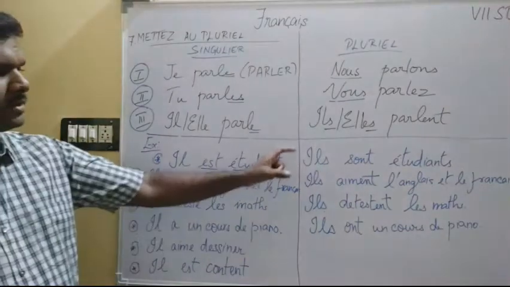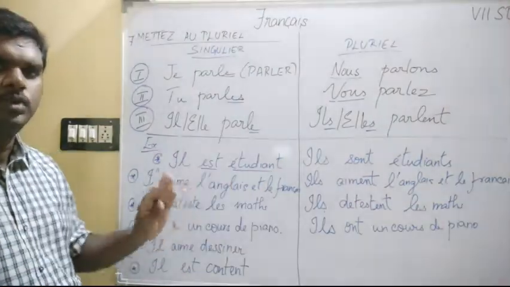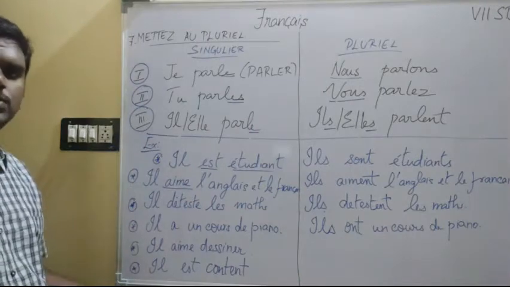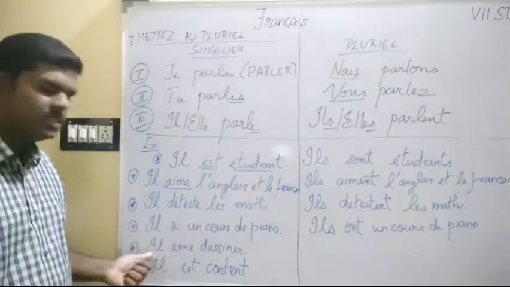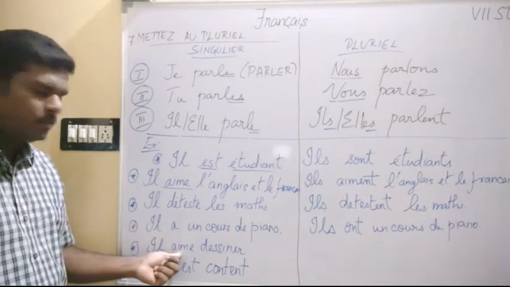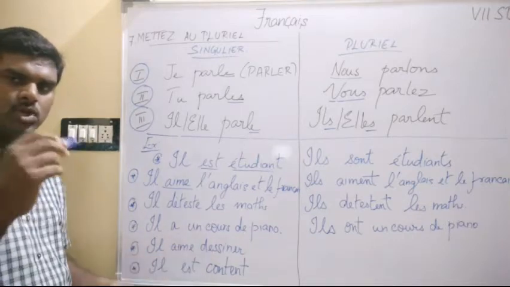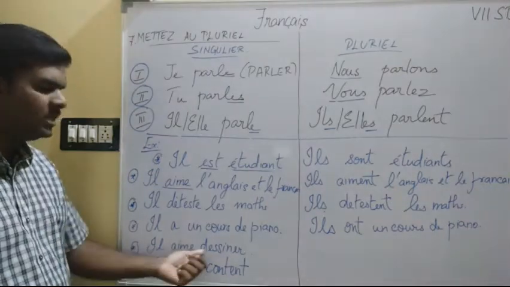So far we have converted 1, 2, 3, 4 sentences. We have 2 more. Let's do that and then we will revise once again. Now if you see in this new sentence, there are 2 verbs. One is verb number 1 and this is verb number 2. Dessiner is drawing. Okay. Il aime dessiner.